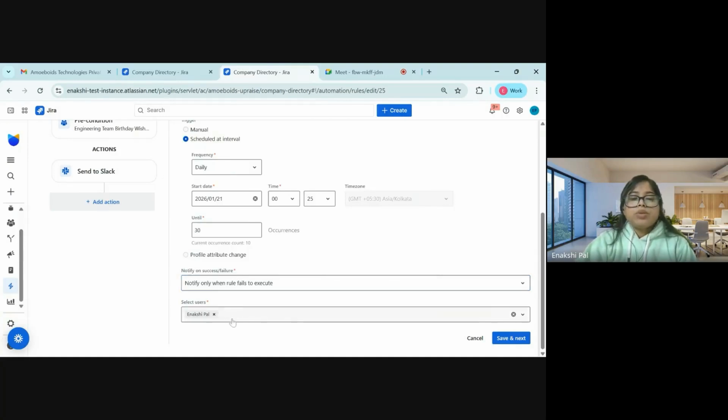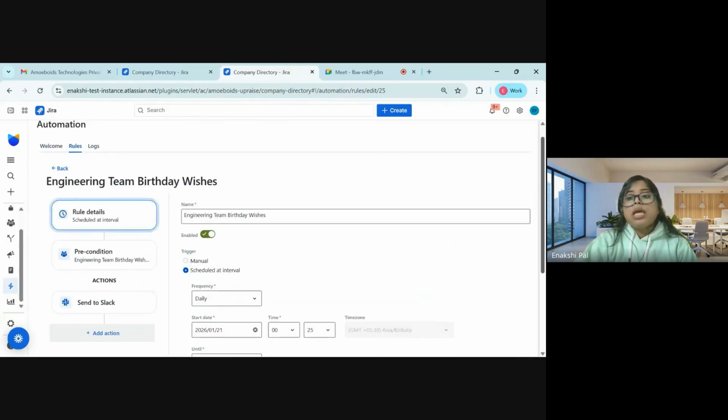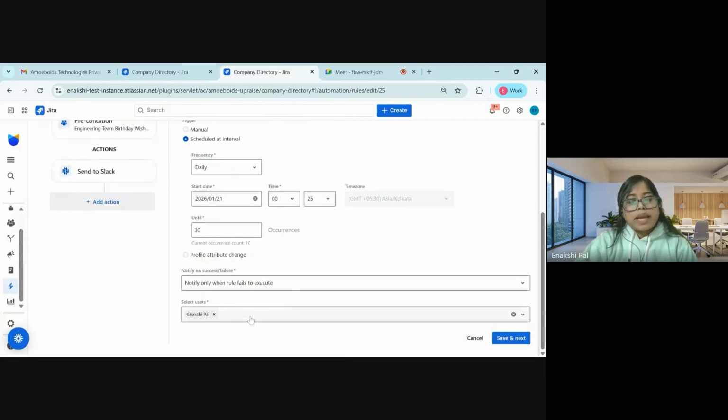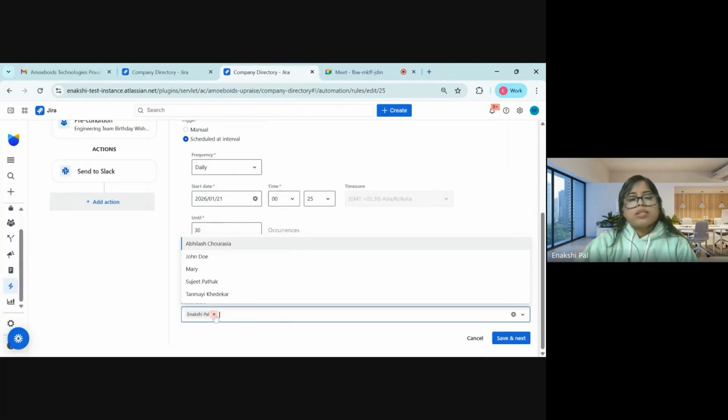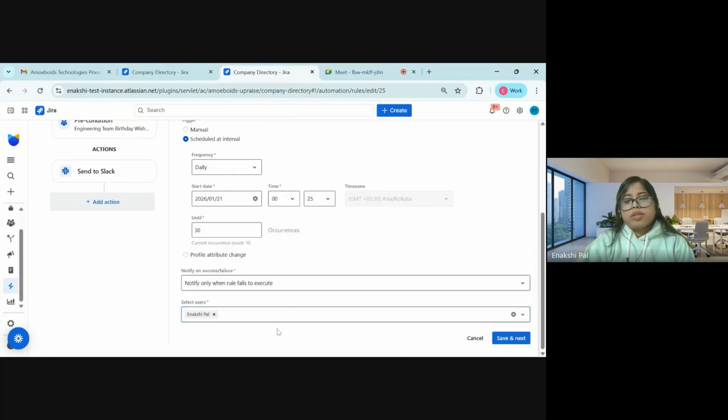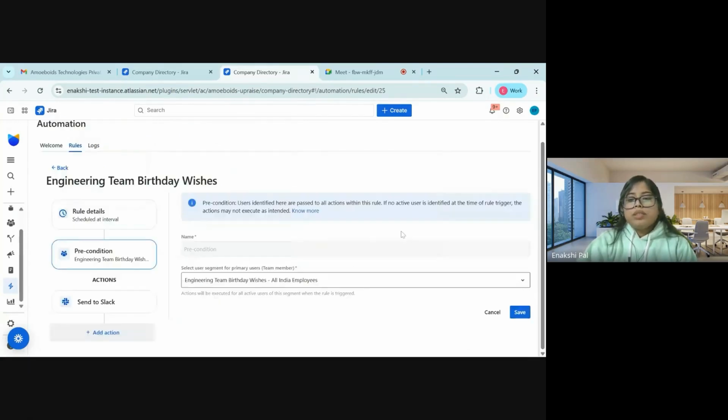Next up, we have the select users tab, where you can pick the users whom you want to notify about this rule whenever it gets executed. Right now, you can see my name is already shown because I am the creator of this rule, and hence it will come by default. If you want, you can simply remove it, or add another user for that matter. Next up, we have cancel, save, and next. So you can simply click on save, and your rule will get saved.